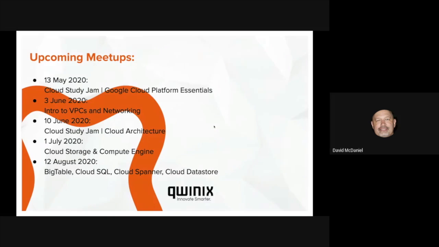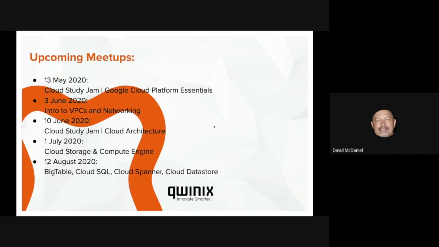For upcoming meetups, on the 13th of May, and I've mixed in here meetups and cloud study jams, but they're all on GCP. So on the 13th of May, we'll do a study jam on Google Cloud Platform Essentials. And for the study jams, we will provide you a code that gets you free Qwiklab credits and allows you to do this work hands-on for free. It's a real nice thing that Google does.